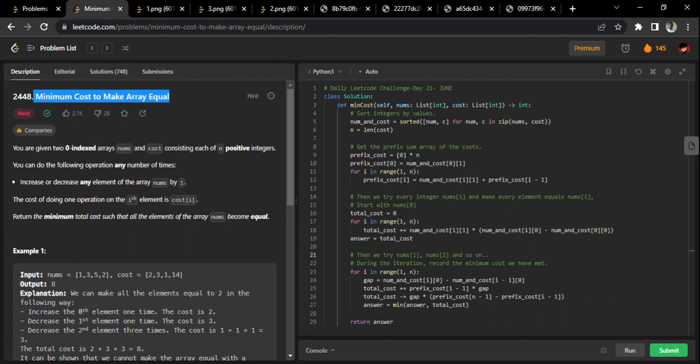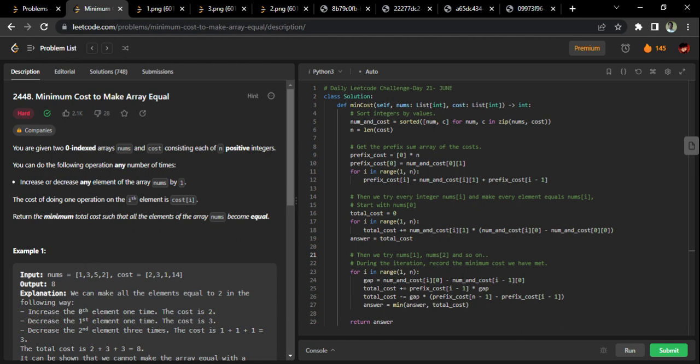First, see how the inputs are given. There are two arrays given, both of the same length. One is the nums array and one is the cost array. Now let's see the question. We are given two zero-indexed arrays, nums and cost, consisting of n positive integers. So one thing is clear, both are of the same size and all the elements in them are positive. You can do the following operation any number of times: increase or decrease any element of the array nums by one.